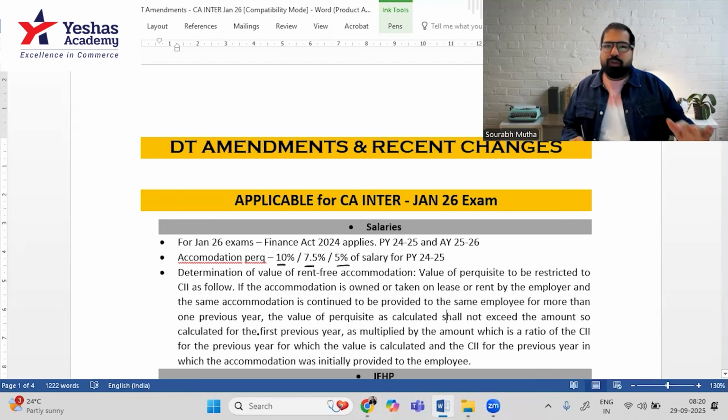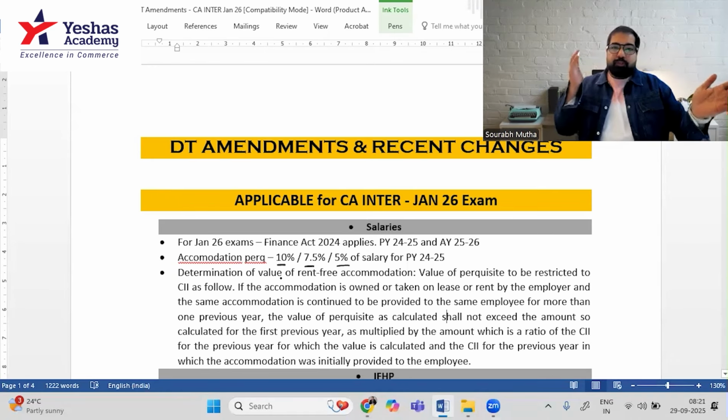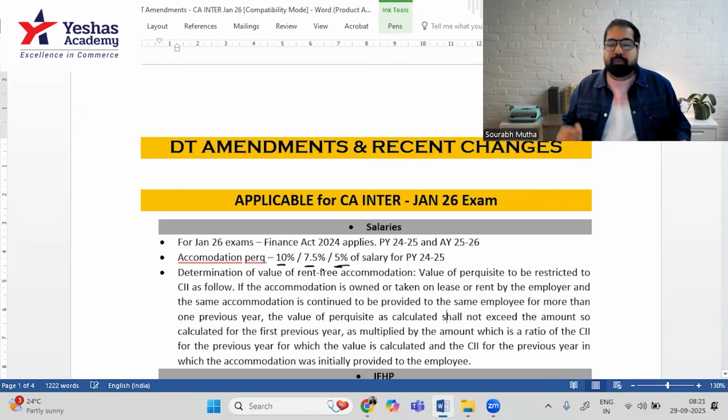I'll tell you the number, but don't worry about the population. Bigger cities like Mumbai, etc., if they give you the exam, 10%, if the population is more than 40 lakh. 7.5% is between 15 lakh to 40 lakh, and 5% is if population is up to 15 lakh only. So these are the rates for accommodation. Definition of salary is different here. Please make sure you know them.